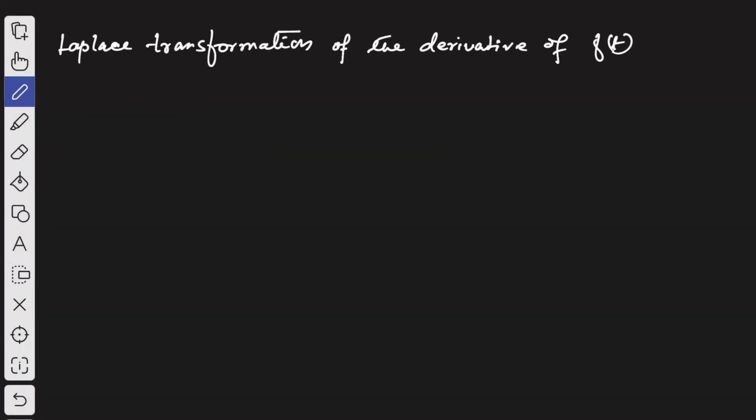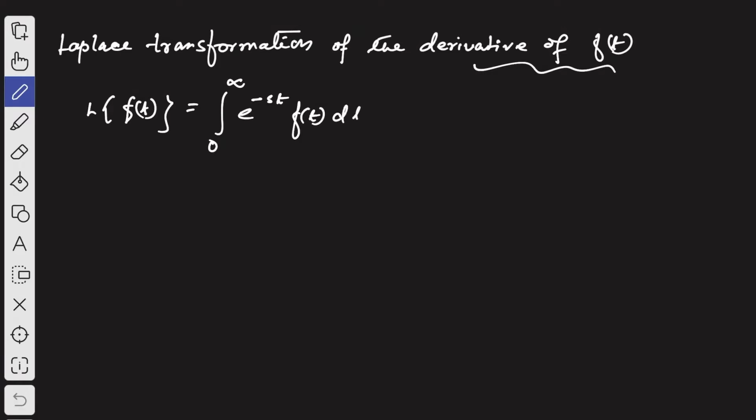Now, Laplace transformation of derivative of function f of t. We know that Laplace transformation of a function f of t is given by integration from 0 to infinity e to the power minus st f of t dt, right? Which is also represented by capital F of s, which is a function of s. So what if we take the Laplace transformation of the derivative of this function f of t, that means f dash of t?